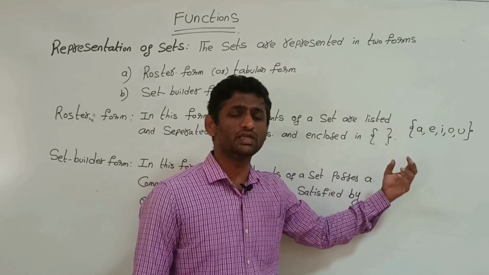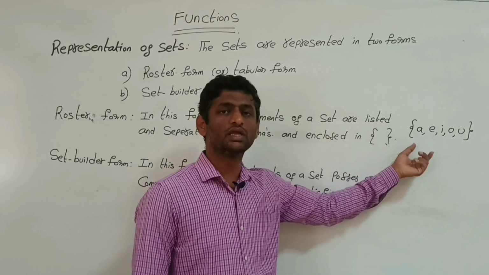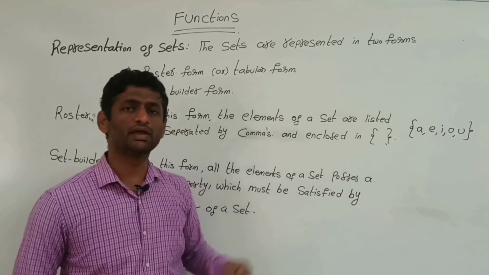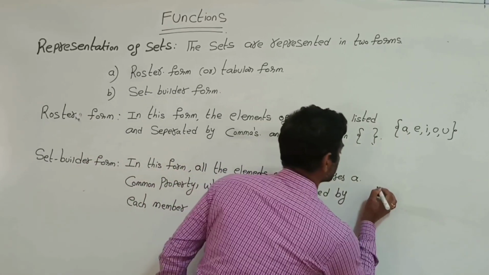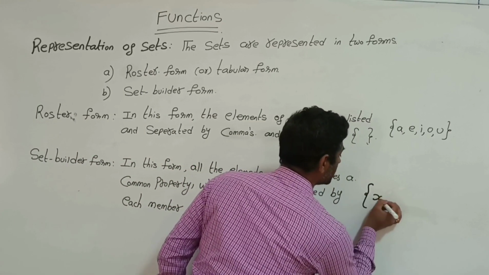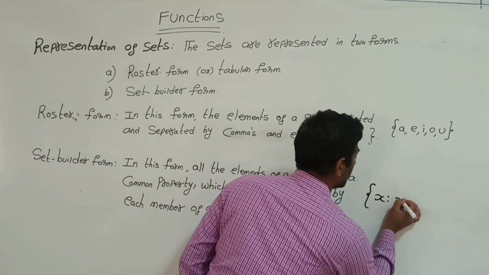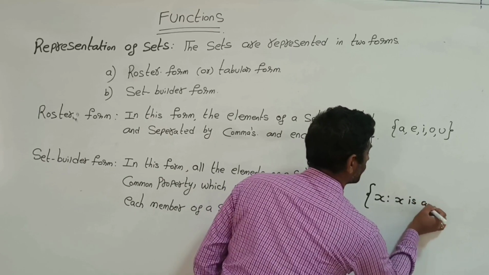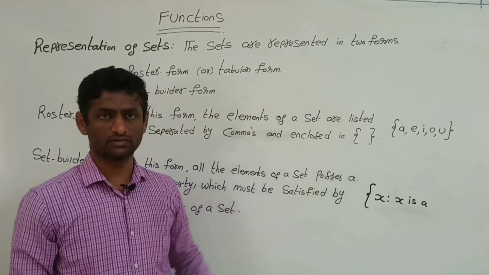So how can we represent this list in set builder form? By using the common property. So we can write x is a variable such that x is a vowel.